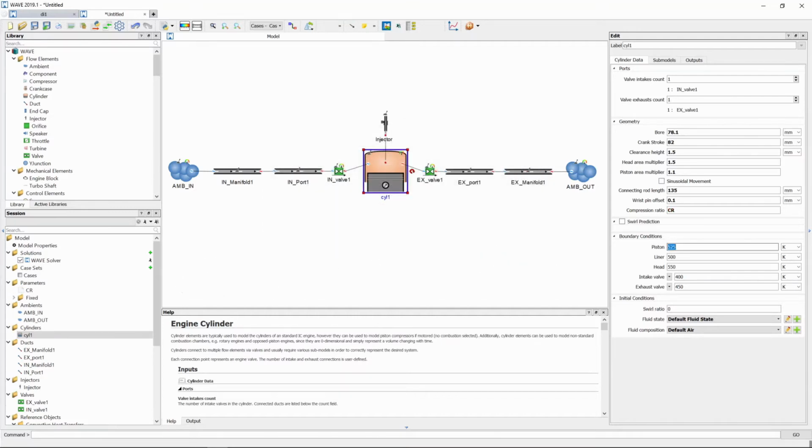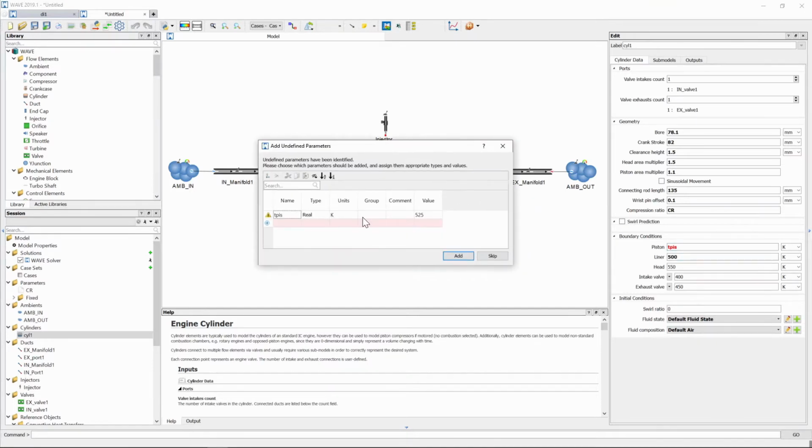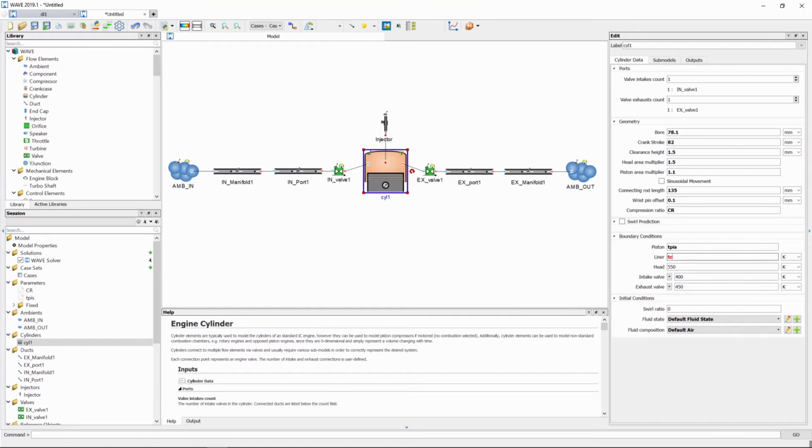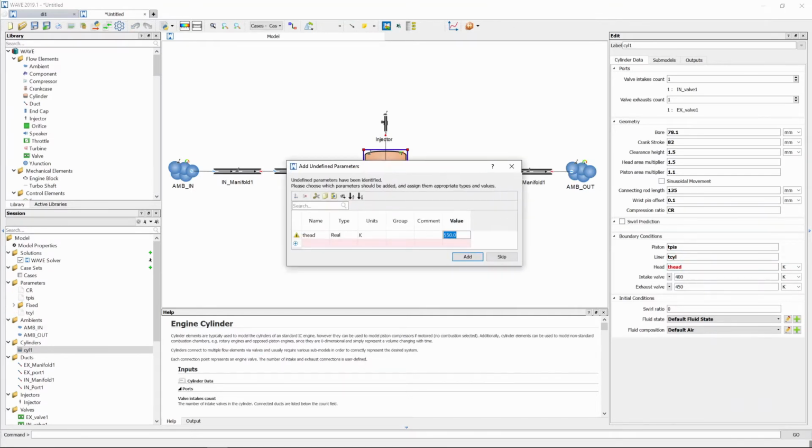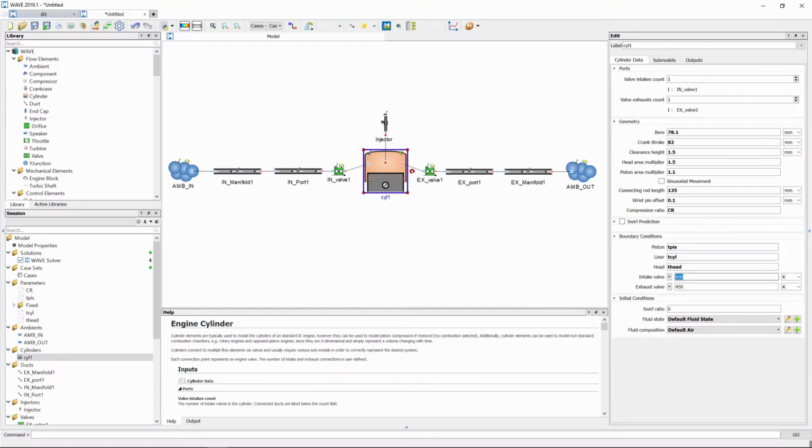We're also going to create some variables for our boundary conditions. These are the temperatures for the piston, liner, head and valves at the start of our simulation. And we're also going to put in variables for these values. For our head, intake valve and exhaust valve, we're going to take the same temperature. So we're going to just put in temperature head for both these valve values.